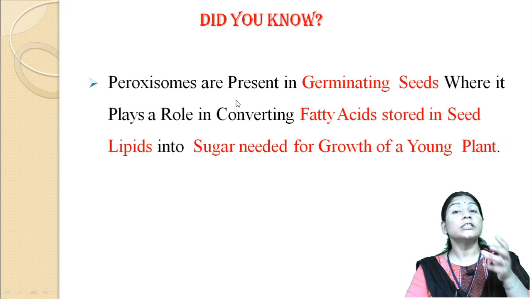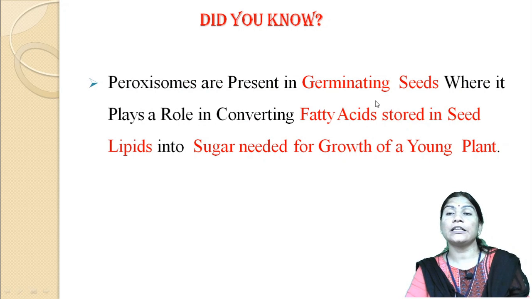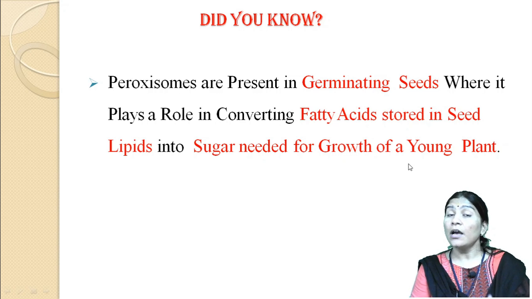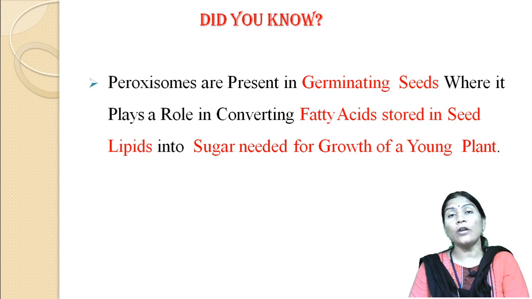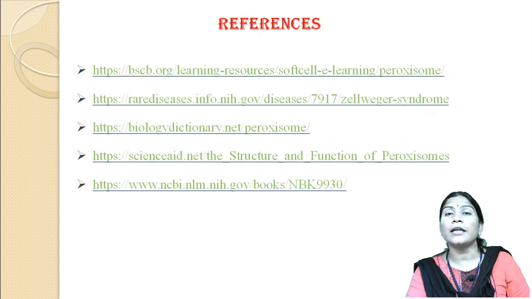So, we know that these peroxisomes are present in germinating cells, where they play a role in converting fatty acids which are stored in the seed lipids into the sugar which is needed for the growth of a young plant. These peroxisomes are always present in germinating seeds, where they play a key role in this conversion.